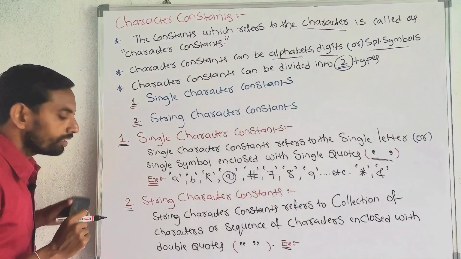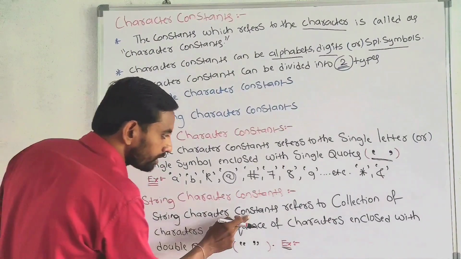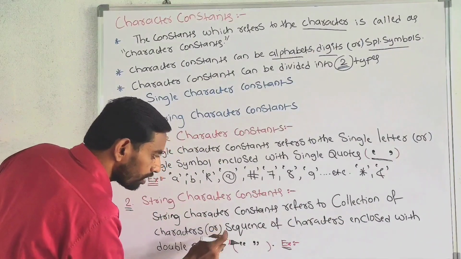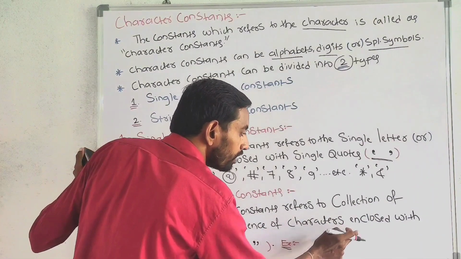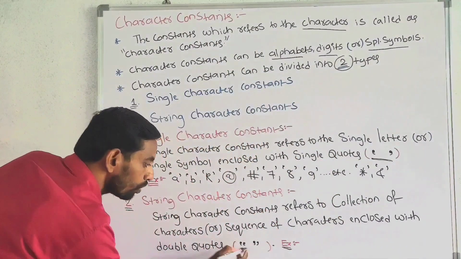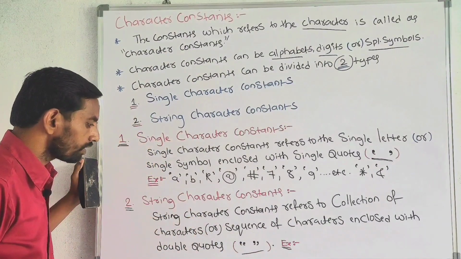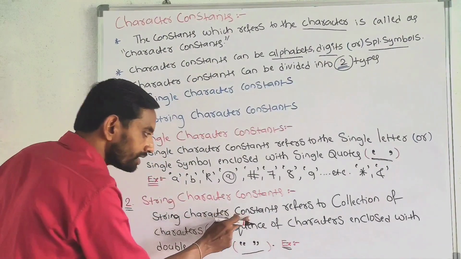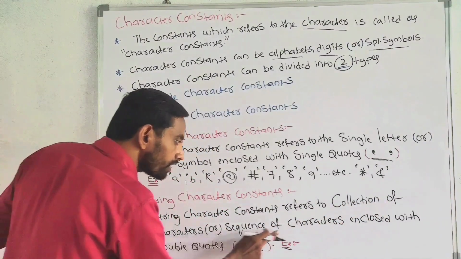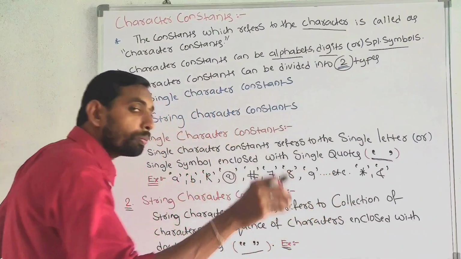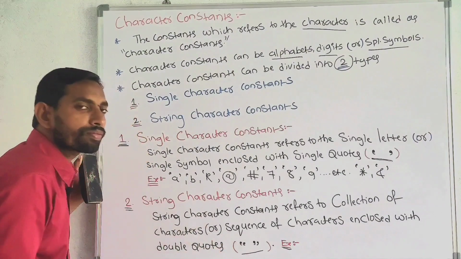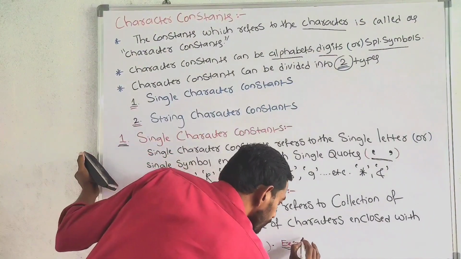Next, string character constants. String character constants refers to the collection of characters or sequence of characters or group of characters enclosed with double quotes. For example,